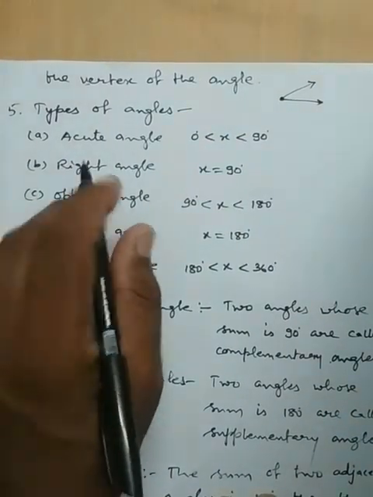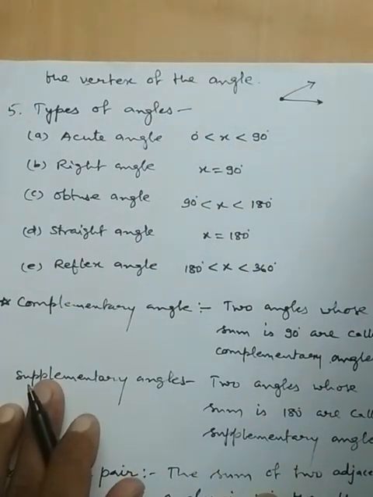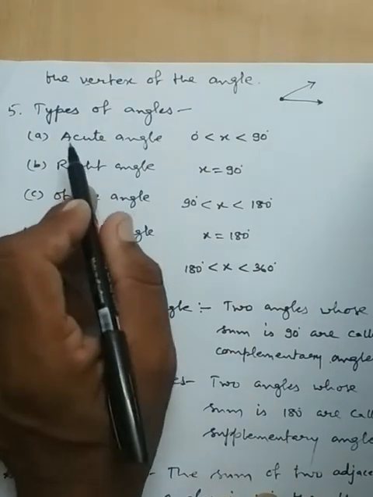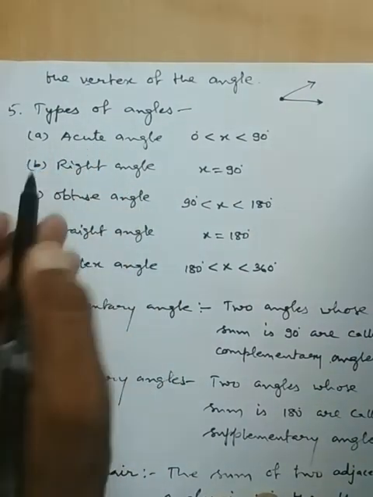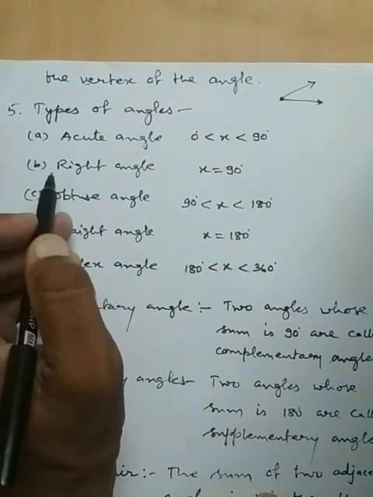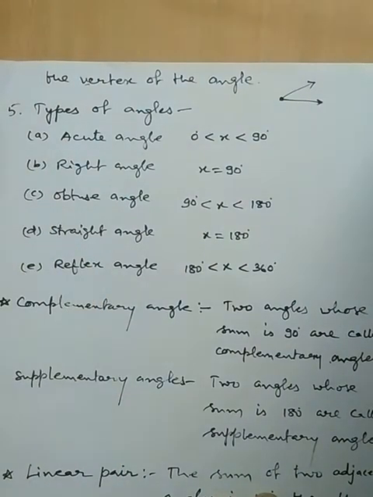Next, the types of angles. In previous classes you are familiar with these things. The types are acute angle, right angle, obtuse angle, straight angle, and reflex angle.